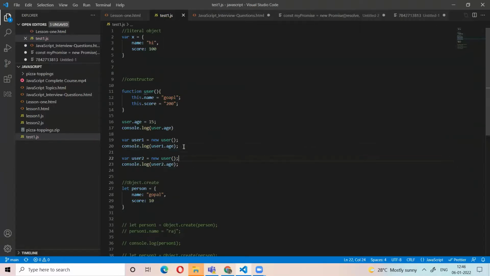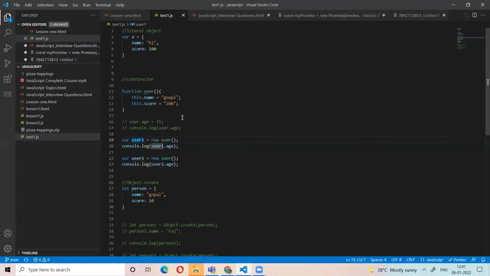Based on the user object, I create two child objects, user one and user two.